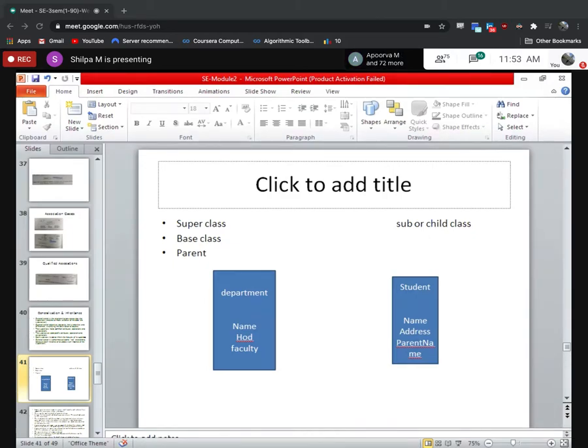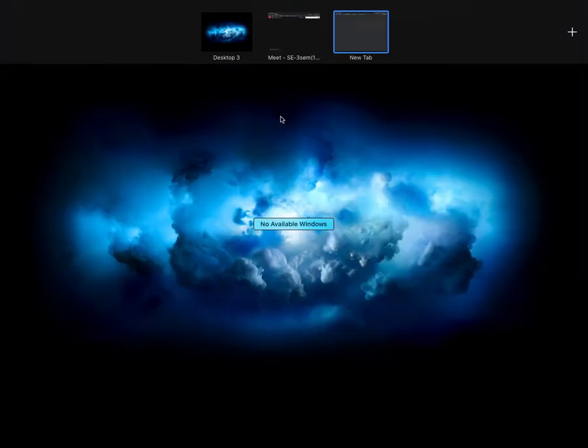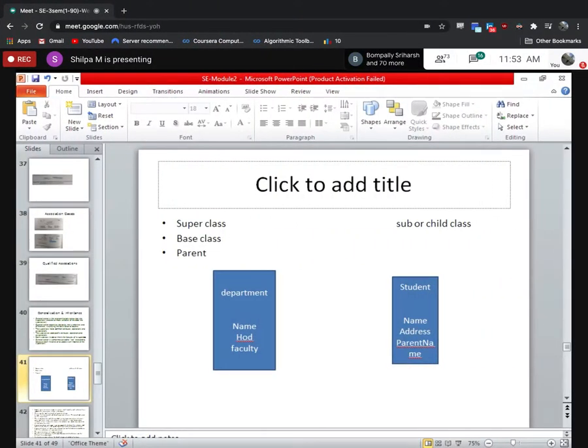Dear, which thing are you referring to? See the diagram here. In the slide, what am I representing? Yes, Deepa, can you tell?